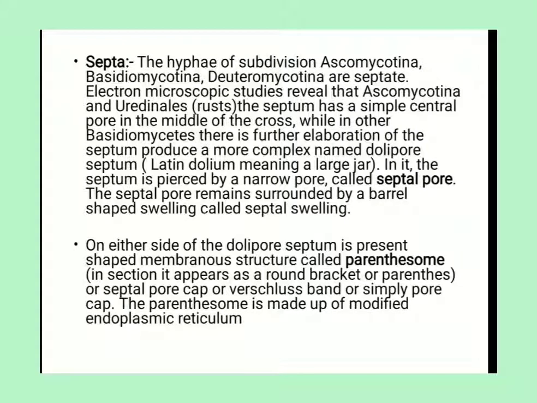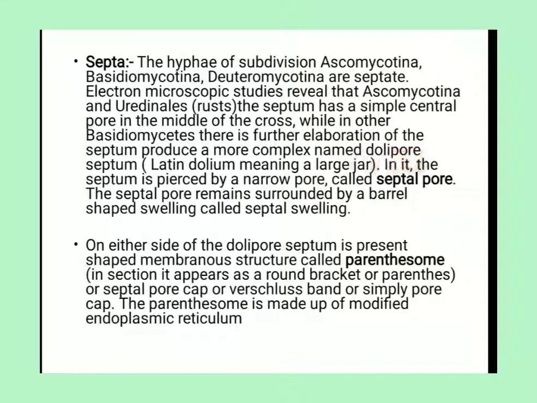Septa are different in different classes or subdivisions. Ascomycotina, Basidiomycotina, and Deuteromycotina have septa, but in Ascomycotina and Uredinales a simple type of septum is present, while in the Basidiomycetes there are elaborations, a complex structure, and this complex type of septum is known as the dolipore septum.